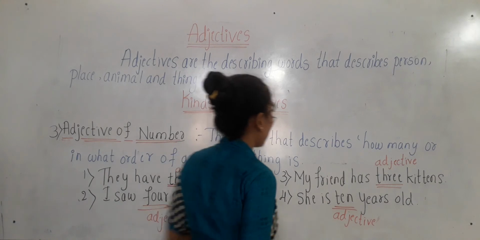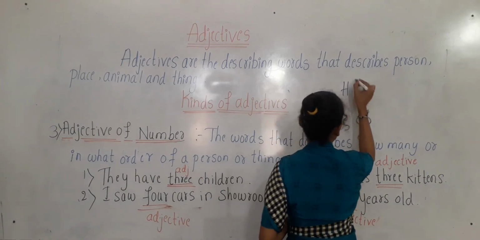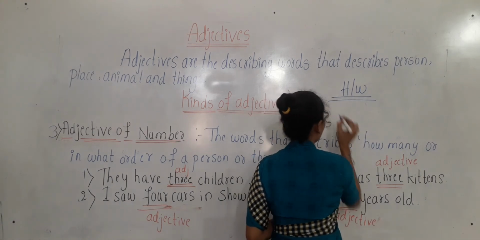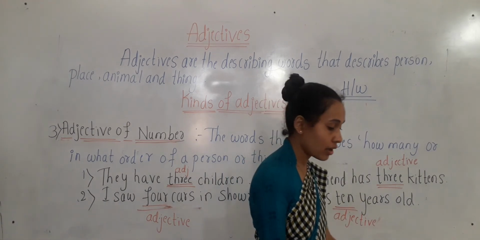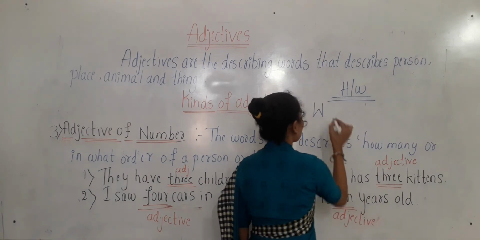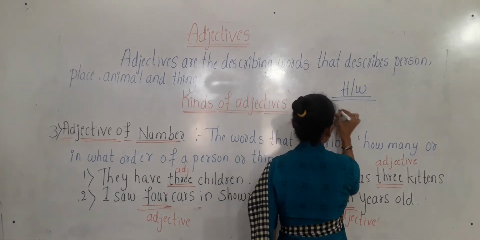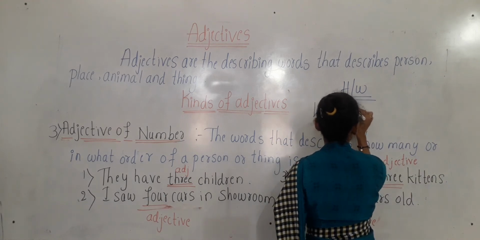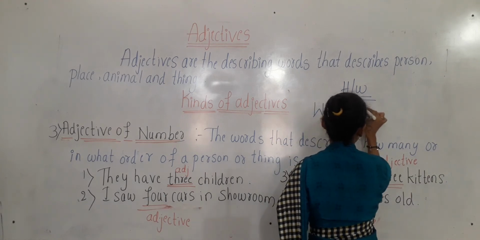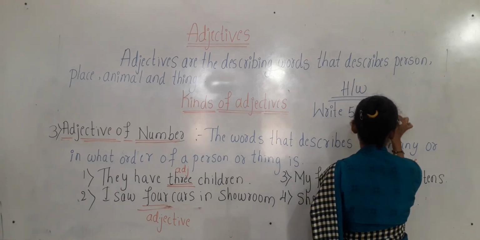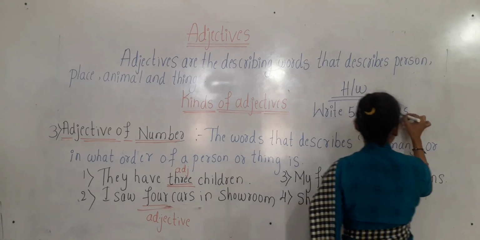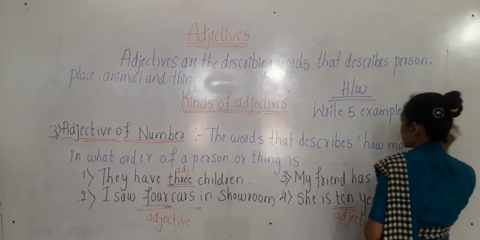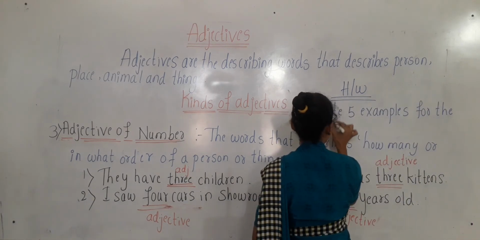Now you have to take your homework, children. Write down your homework, everyone. Write 5 examples for each kind of adjective.